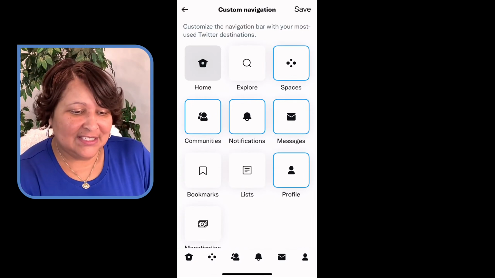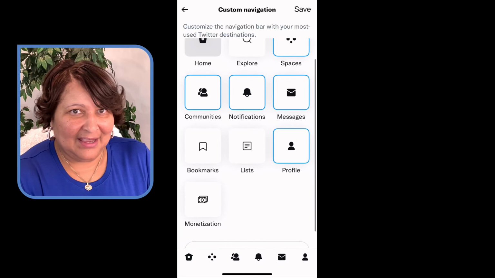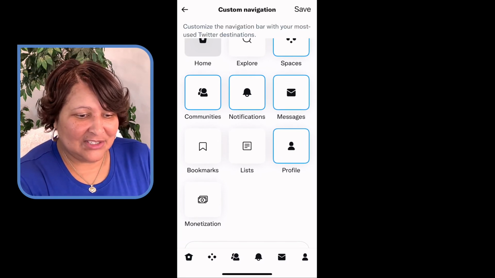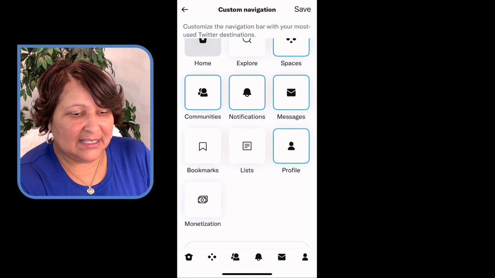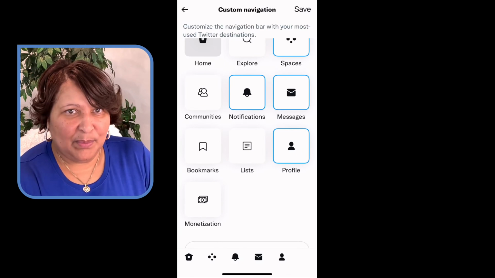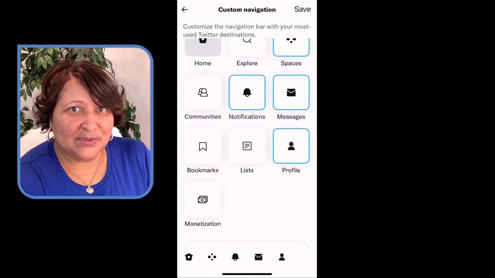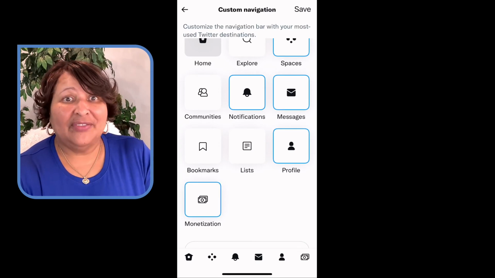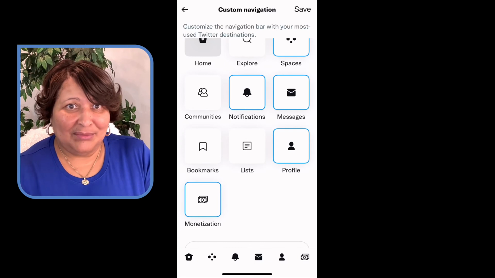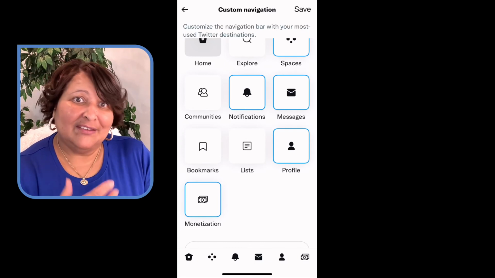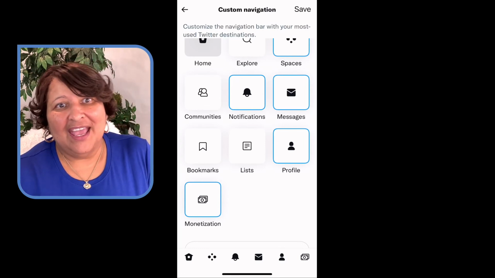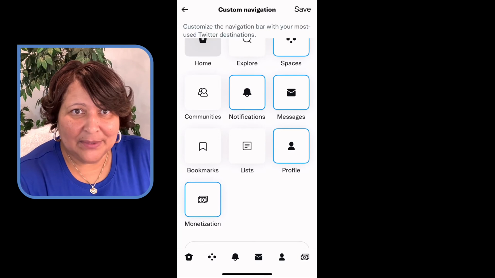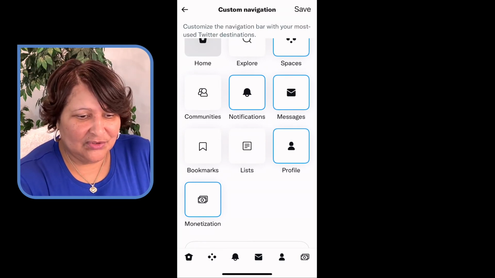So you can change these navigations, and this is where I got confused earlier when I was talking about monetization. Only 6 items can be selected, so I have to unselect something. So let me unselect communities, even though I probably will put that back, but just for demonstration purposes, I'm going to select monetization. Now that monetization is, as I was talking about earlier, where people can give me tips on Twitter. Okay, so I could go to that tab, and I don't think that I would be going there that frequently, but I have the option to do that.